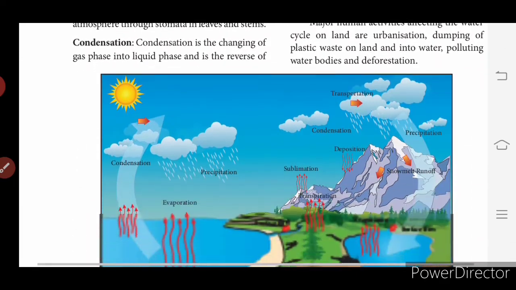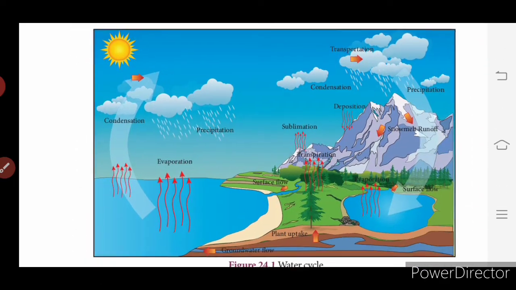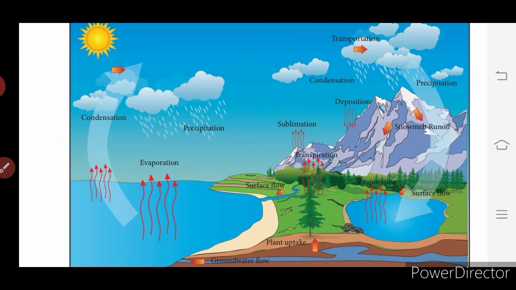So what is the water cycle? When you see the picture, you will be able to understand clearly what the water cycle is, and this is also a very simple thing which you have learned in the lower classes. So we just have a glance at this. So what is the water cycle? The water cycle is nothing but a hydrological cycle, which is the continuous movement of water on earth.